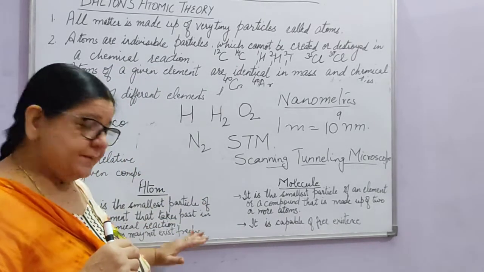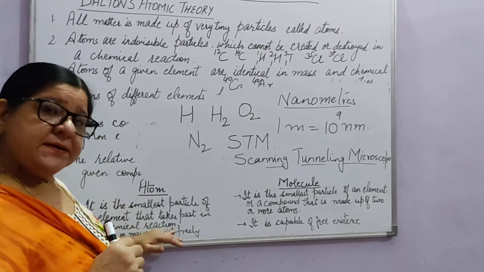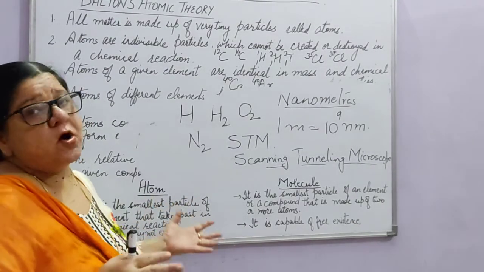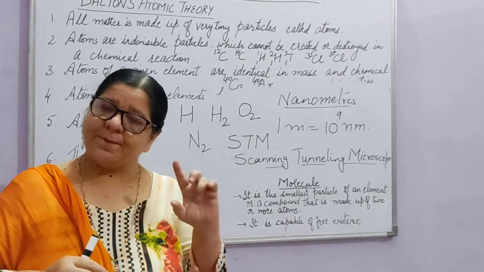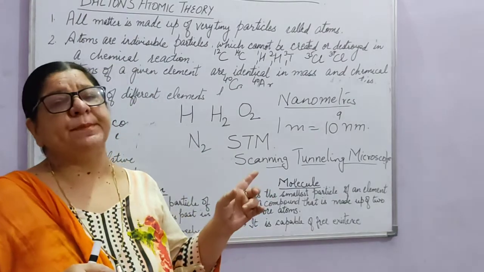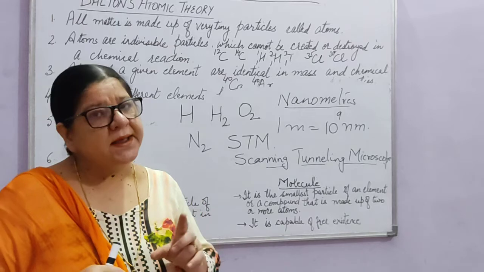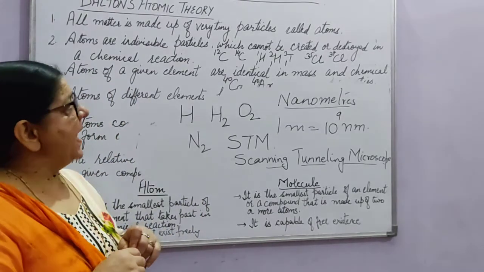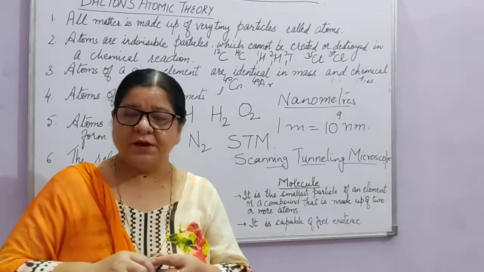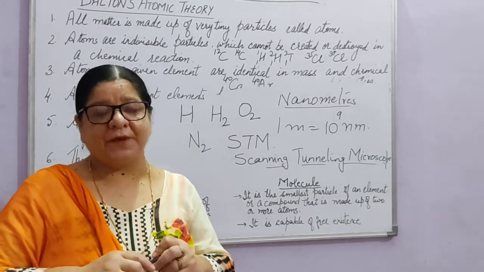An atom is the smallest particle which takes part in a chemical reaction. It may or may not exist freely, but a molecule is made up of 2 or more atoms and is capable of independent existence. So that's all for today.